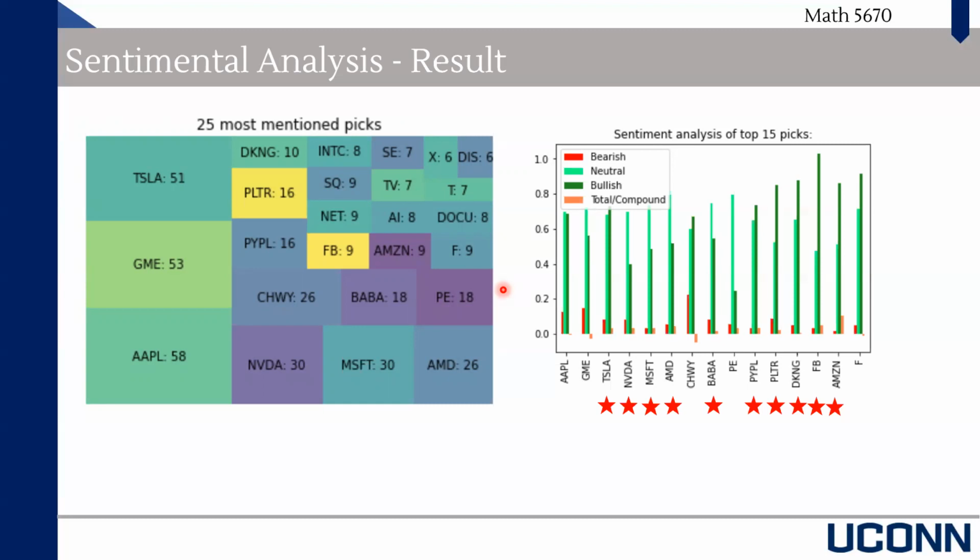Moreover, PE here is a company that's most related to energy, and its stock price is also more related to the energy price. Thus, it should be discarded from our final portfolio as well. So overall, our portfolio will include all these stocks with a red star beneath them, and those 10 stocks seem to be ideal investment targets for the short term.